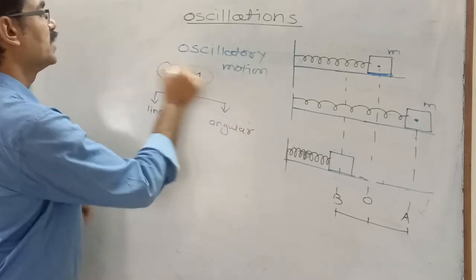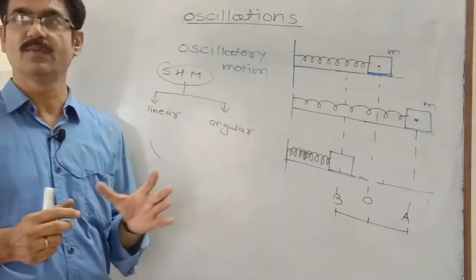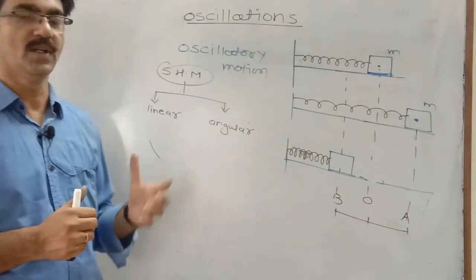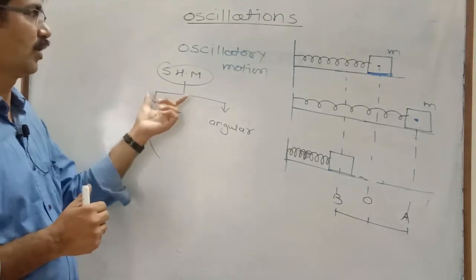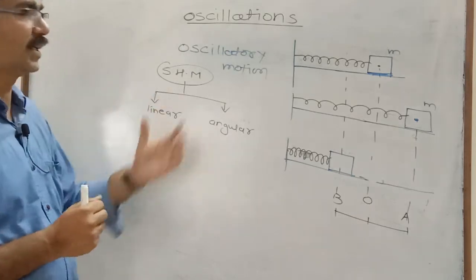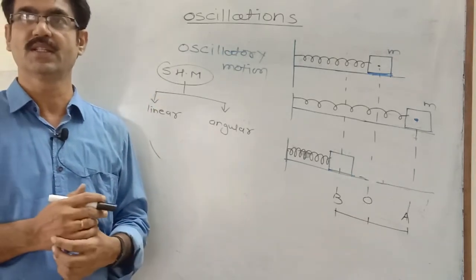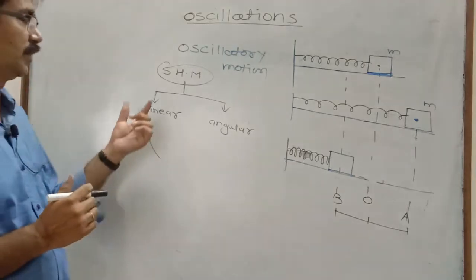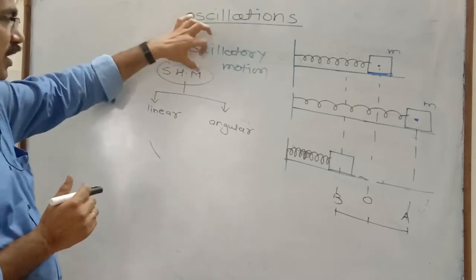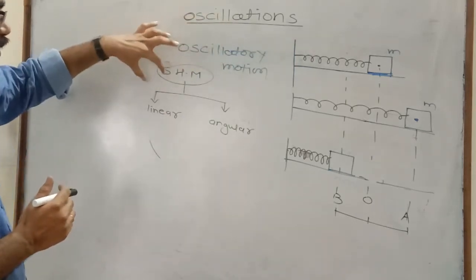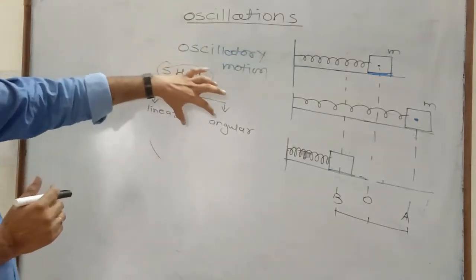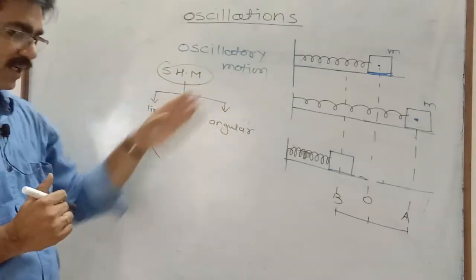Simple means it is the simplest form of harmonic motion or oscillatory motion, in which when the body performs oscillatory motion, all the particles of that body perform to and fro motion about its mean position. It is called simple harmonic motion. Harmonic means periodic, and there are two types, linear and angular.